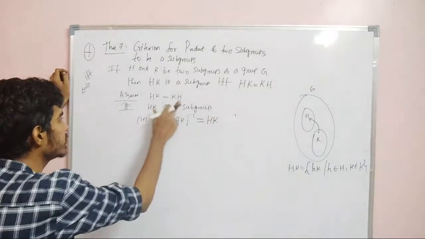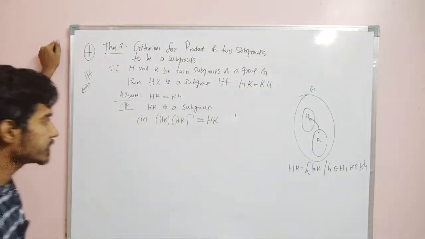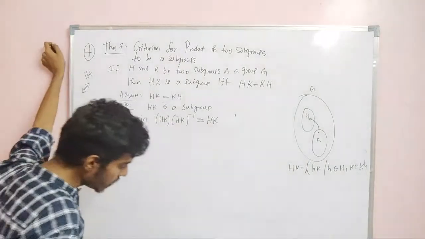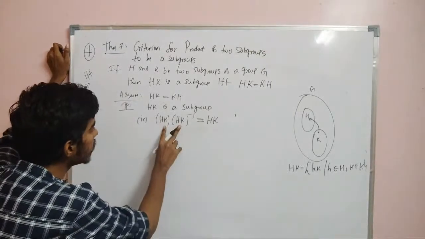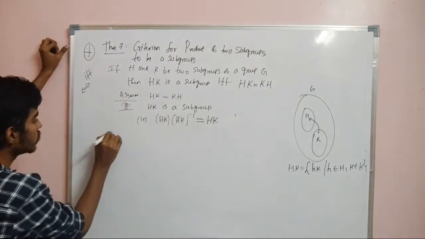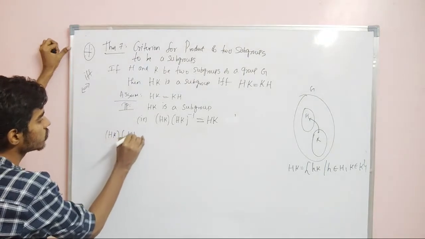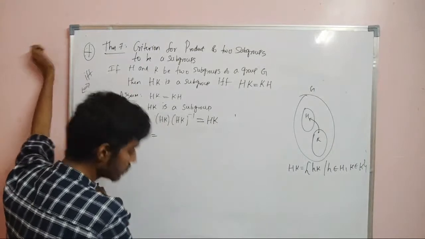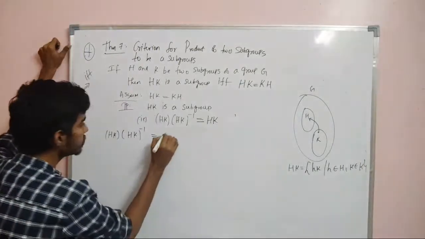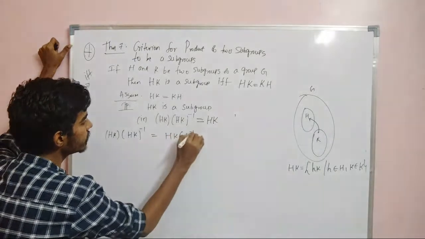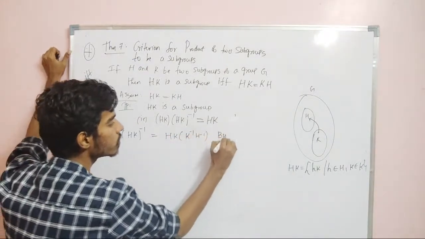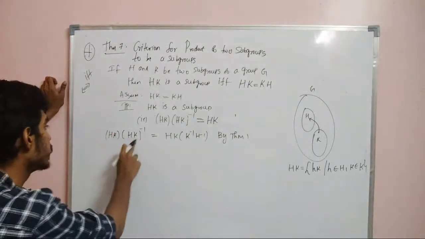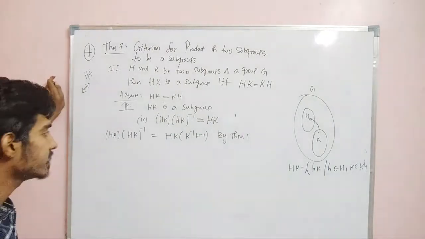So I am assuming that HK is equal to KH, and I need to prove that HK into HK whole inverse is equal to HK. If we prove this, it will be done, right? So we will take this and prove that this is equal to HK. So HK into HK whole inverse. Now we have assumed that HK is equal to KH. Now I can write this as hk into k inverse h inverse by theorem 1. Just go through theorem 1 that I solved in the very beginning of the video, that hk whole inverse is the same as k inverse h inverse.